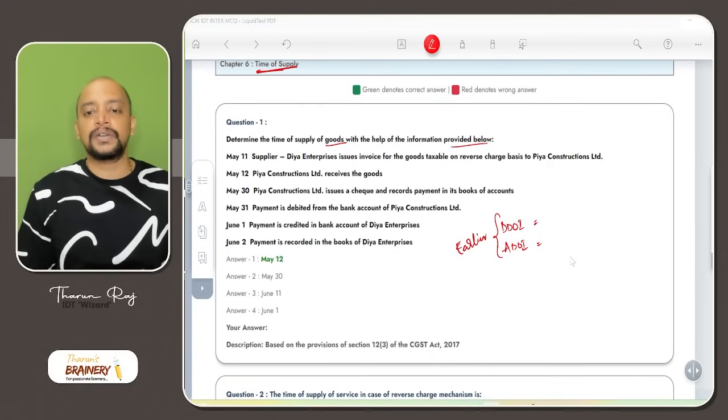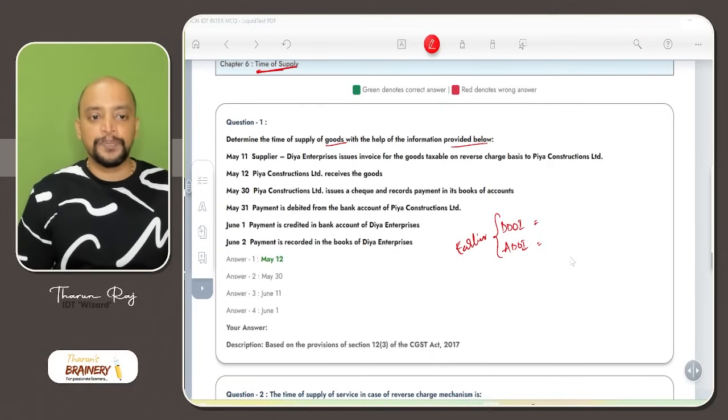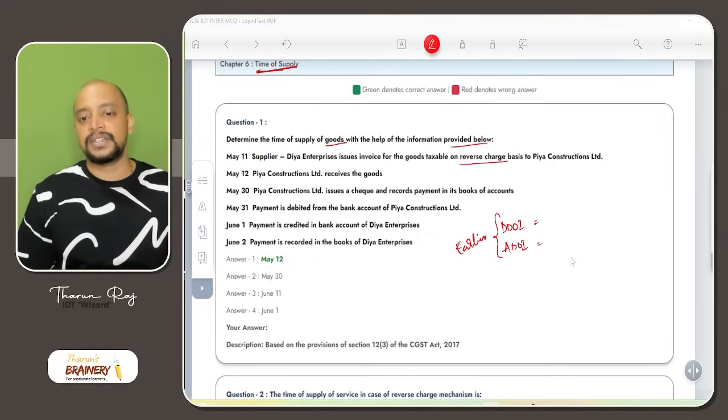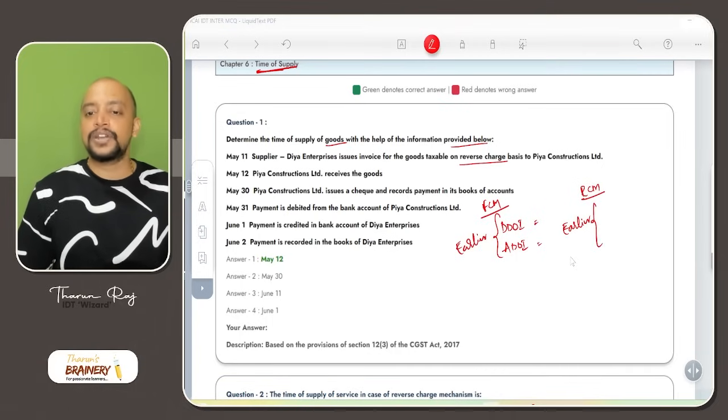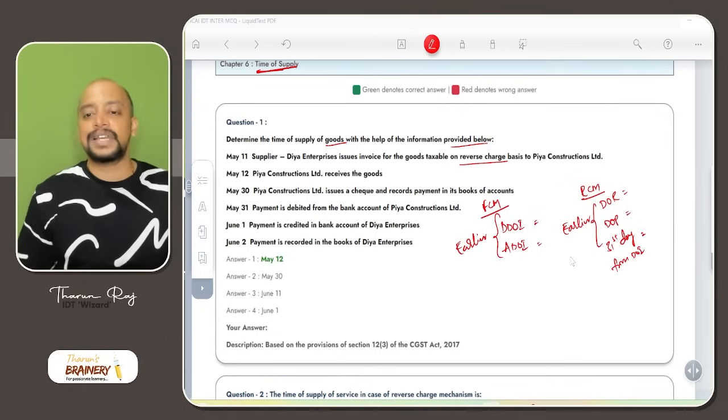So first we need to find what is the actual date of invoice. So invoice, what is the data? Dia Enterprises issues invoice for goods taxable on reverse charge basis. So what we have discussed is FCM. This is in case of FCM, but we need RCM. So in case of RCM, what will be taken as the time of supply? Earlier of 3 dates in case of goods: date of receipt of goods, or date on which payment is made to supplier, or 31st day from date of invoice, whichever is earlier will be taken.